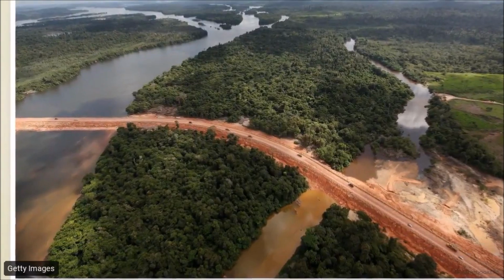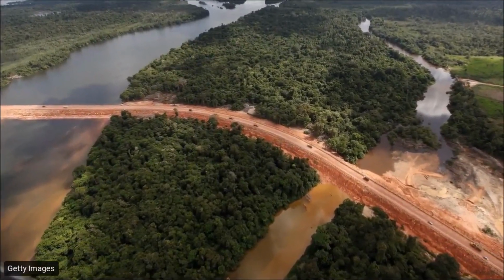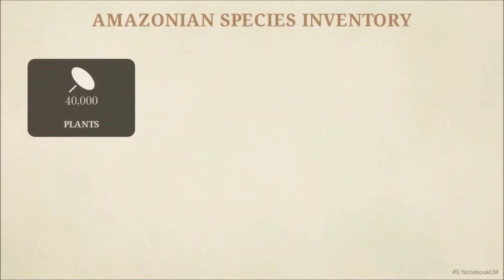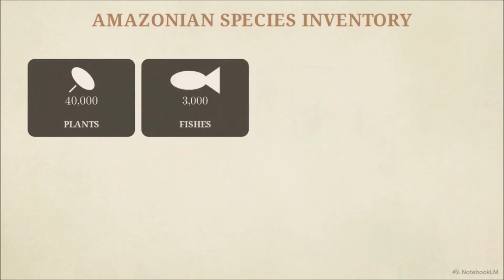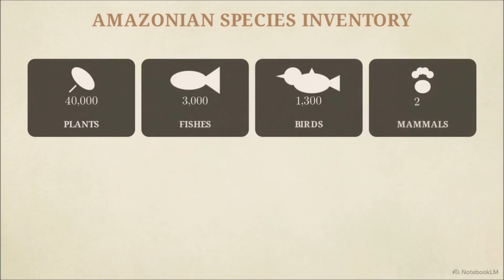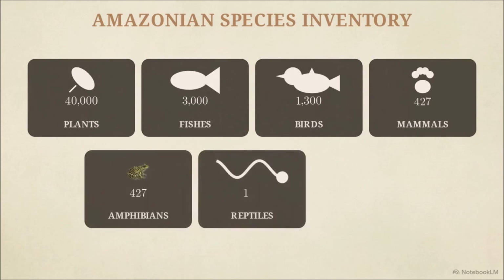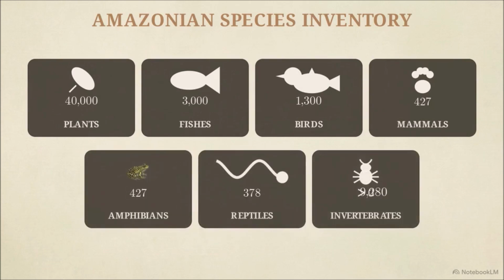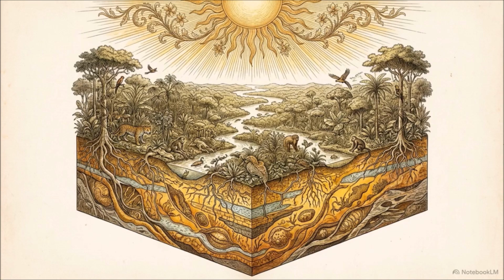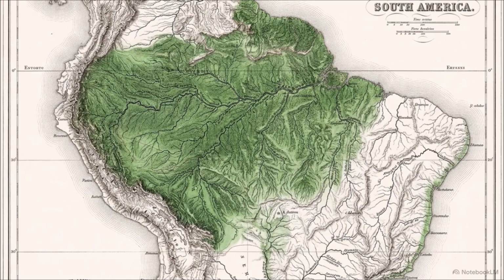Here is the ultimate data set you need: 40,000 species of plants, 3,000 fishes, 1,300 birds, 427 mammals, 427 amphibians, 378 reptiles, and more than 125,000 invertebrates. Geographical stability and continuous solar energy act as a massive incubator. This specific combination renders the Amazon the baseline for maximum planetary biodiversity.